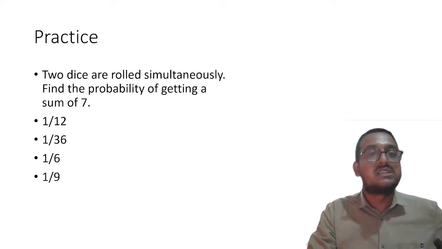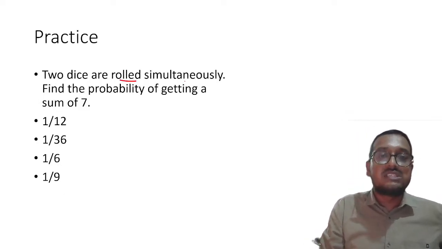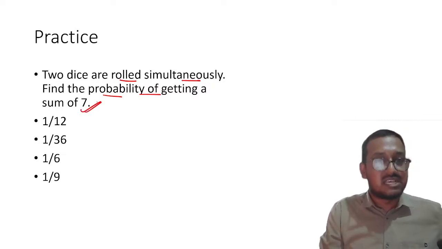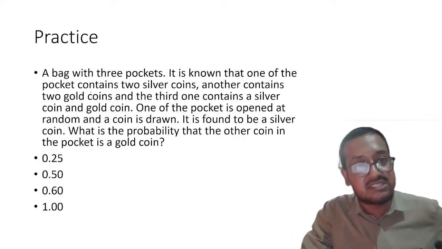Now my dear students, two dice are rolled simultaneously. Find the probability of getting the sum of 7. That is another question which we will discuss.